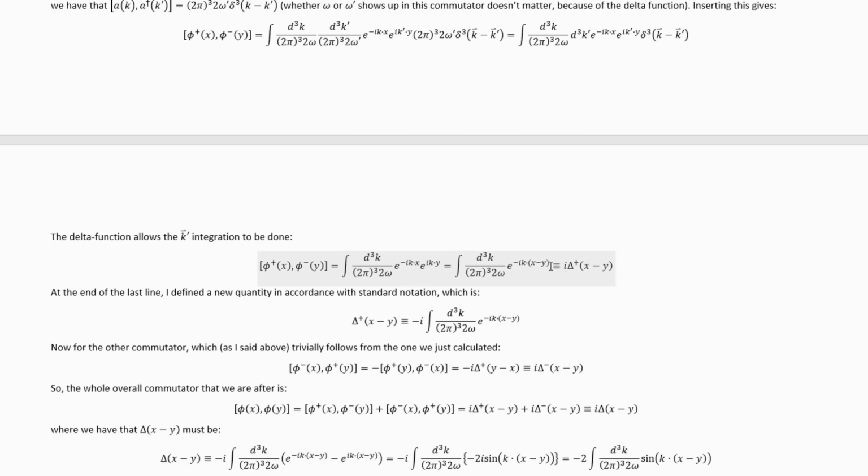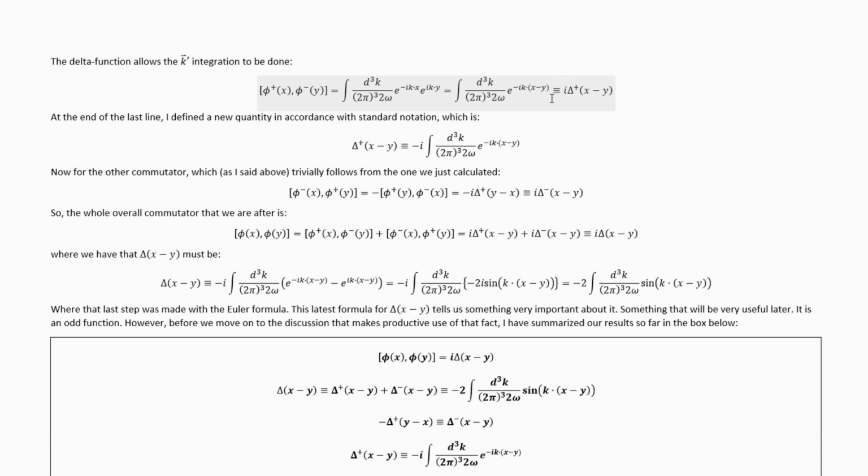And I made a definition here in accordance with the standard notation of this delta plus quantity. This definition here then implies that this delta is by definition equal to that. Now for the other commutator, which, as I said above, trivially follows from the first one, we simply get that it's equal to this. However, this function is itself got a standard notation, and it is i capital delta minus